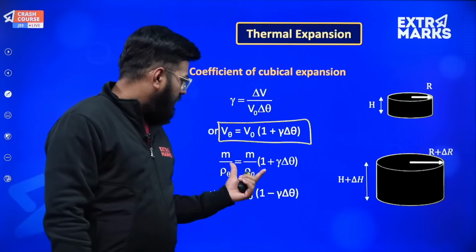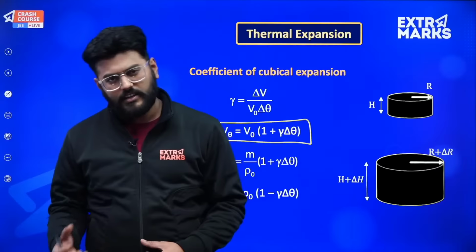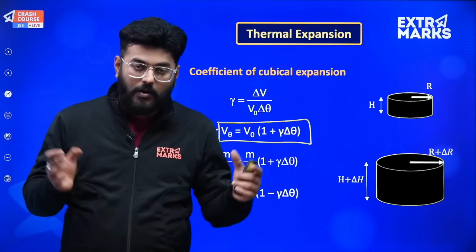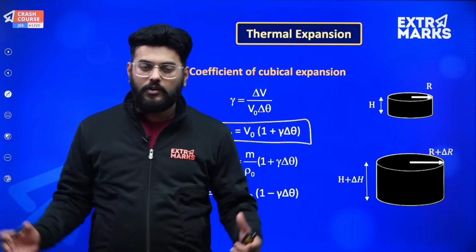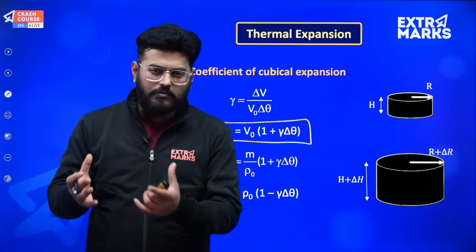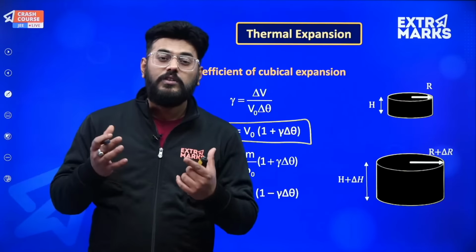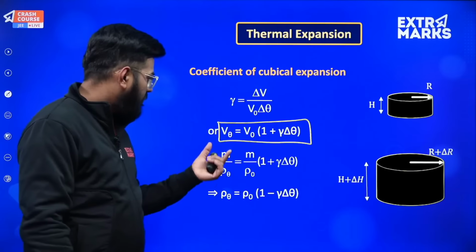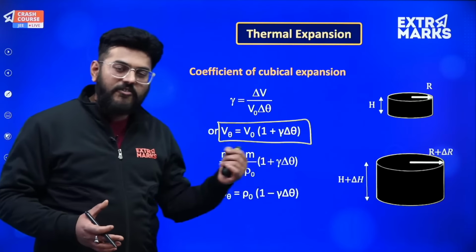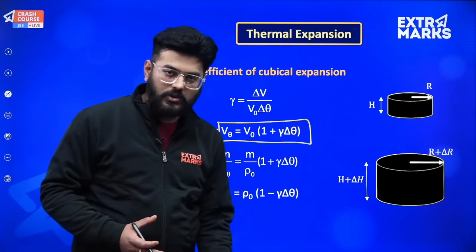Then suppose volume is increasing, can mass increase? No. For extra mass you would have to put in more of the substance. We are not putting or removing any mass from an existing mass, so mass remains the same. If volume is increasing, then density has to decrease. If volume becomes more by delta V, then density will reduce by an amount delta rho, and the expression is mentioned over here.